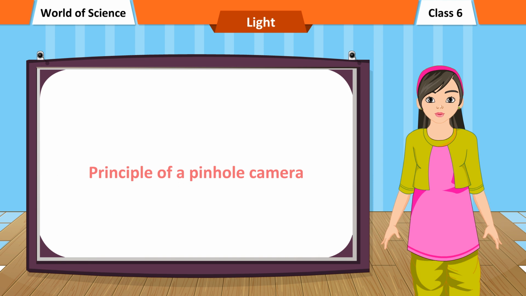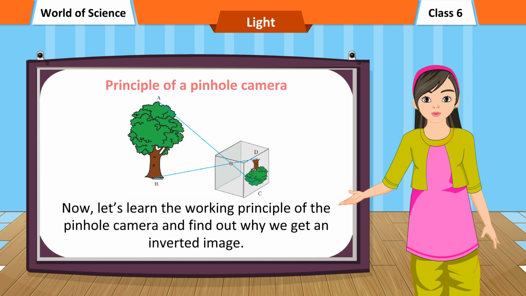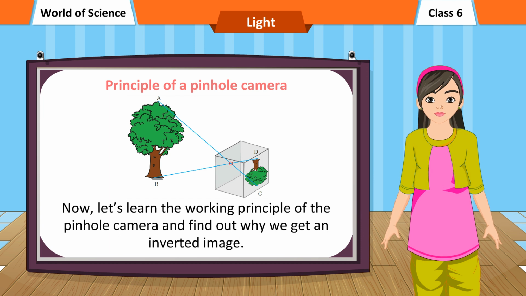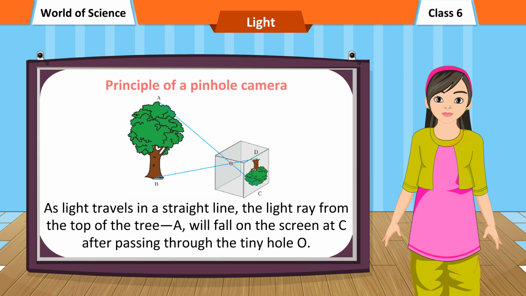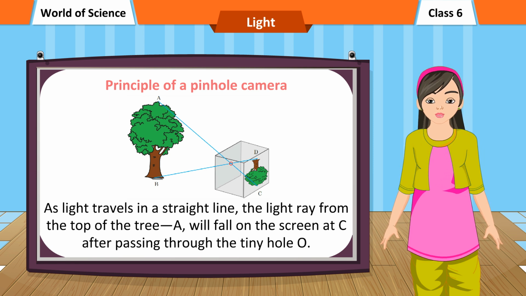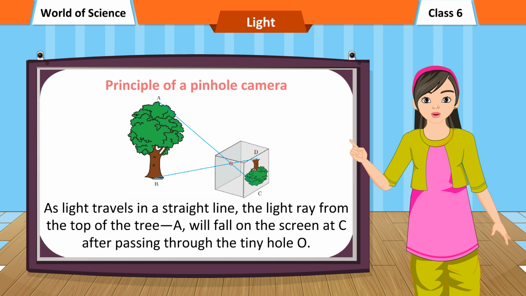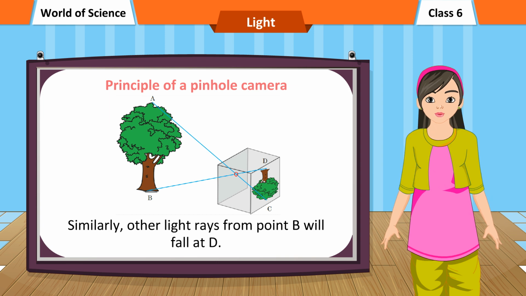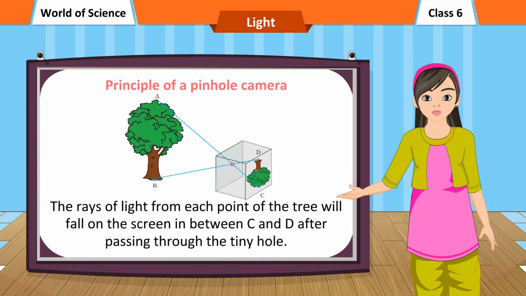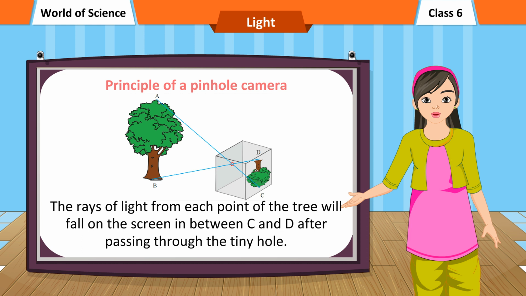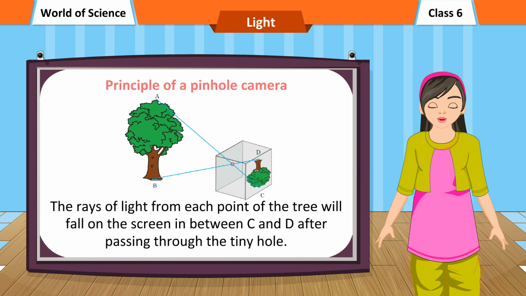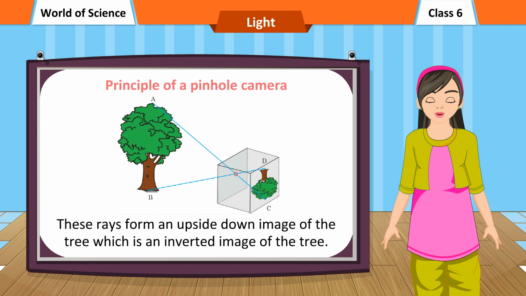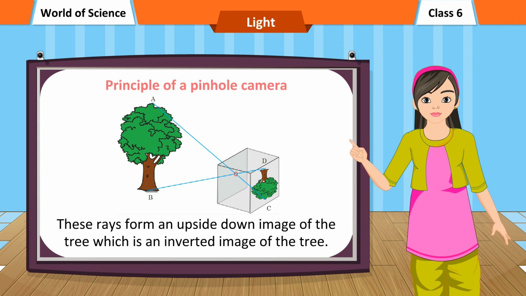Principle of a pinhole camera. Now, let's learn the working principle of the pinhole camera and find out why we get an inverted image. As light travels in a straight line, the light ray from the top of the tree A will fall on the screen at C after passing through the tiny hole O. Similarly, other light rays from point B will fall at D. The rays of light from each point of the tree will fall on the screen in between C and D after passing through the tiny hole. These rays form an upside-down image of the tree, which is an inverted image of the tree.